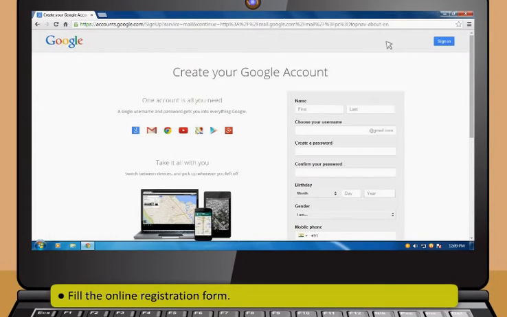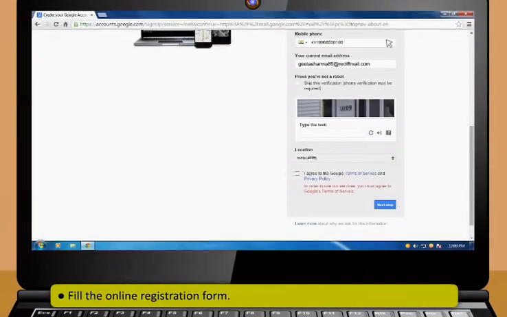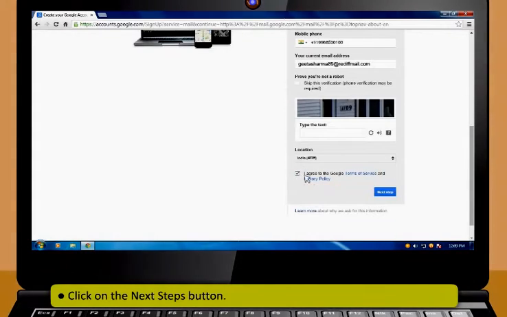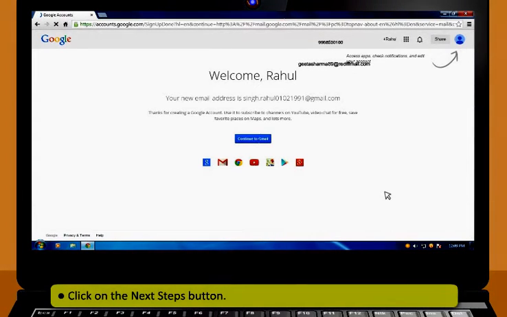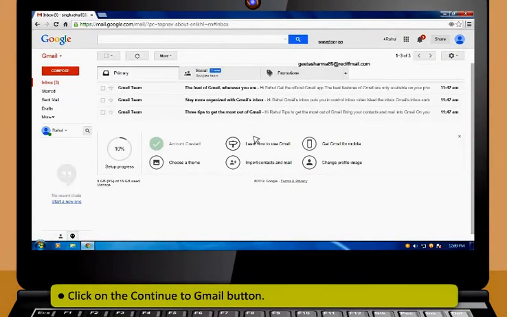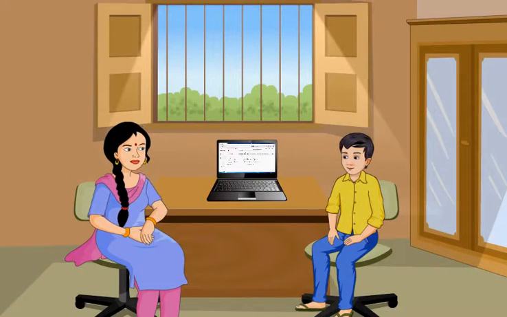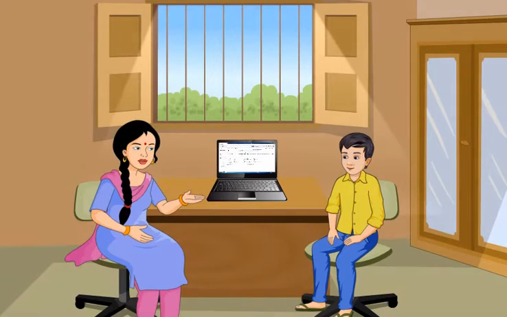Now, fill the online registration form. Then click on the Next Steps button. And then click on the Continue to Gmail button. You can now use the email account.